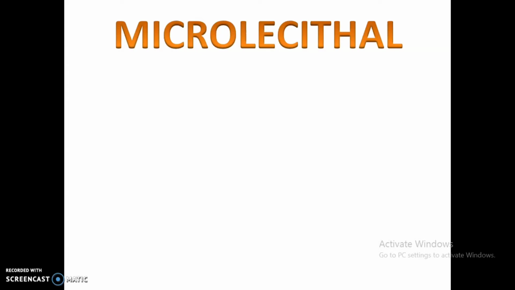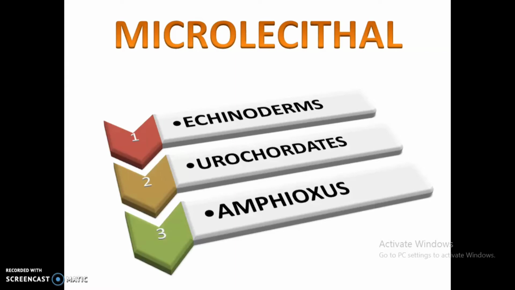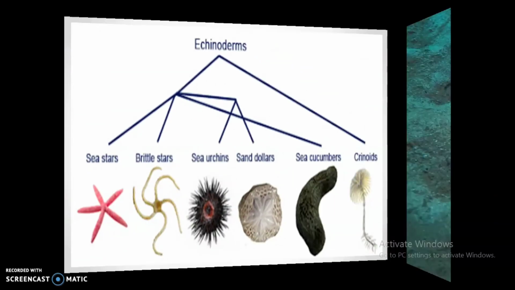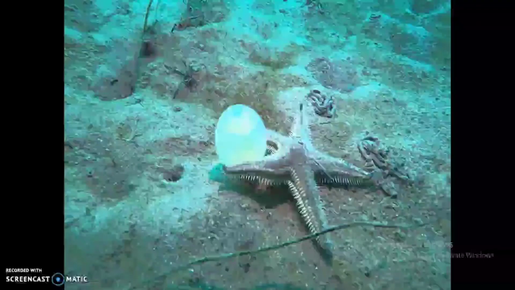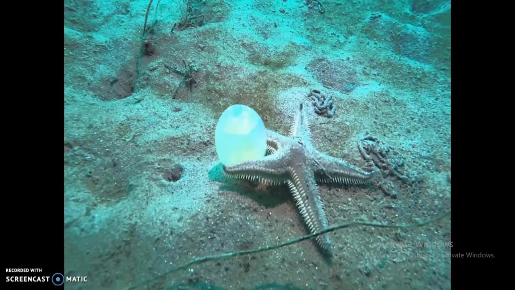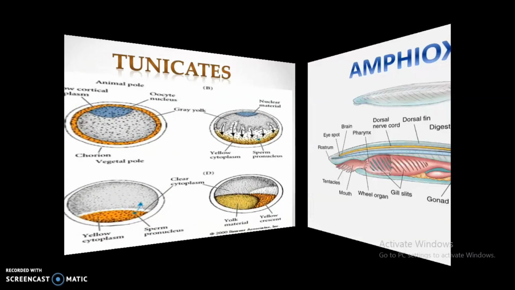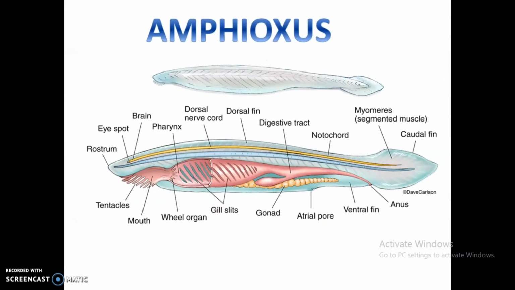They are also referred to as oligolecithal. Such eggs are found in echinoderms, urochordates and amphioxus. So these have a small amount of yolk in the egg.